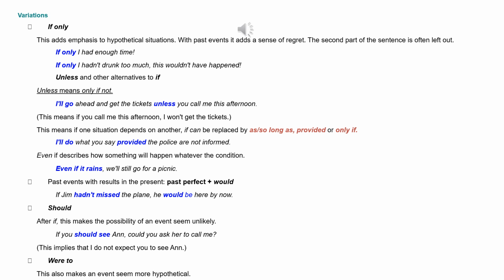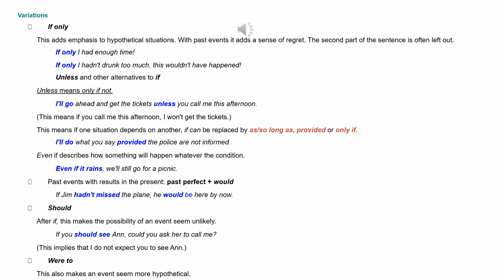Past events with results in the present, past perfect plus would. If Jim hadn't missed the plane, he would be here by now. Should, after if, makes the possibility of an event seem unlikely. If you should see Anne, could you ask her to call me? This implies that I do not expect you to see Anne.